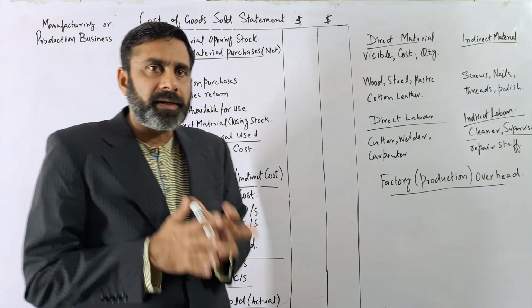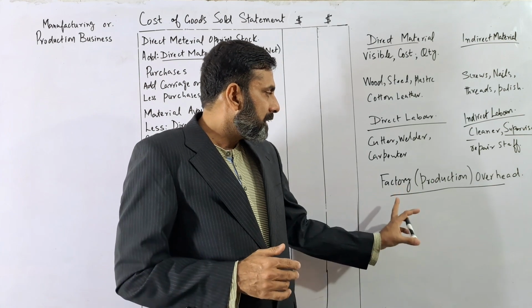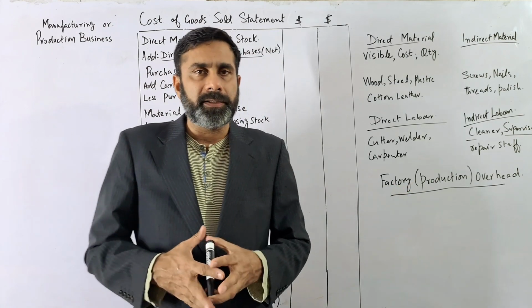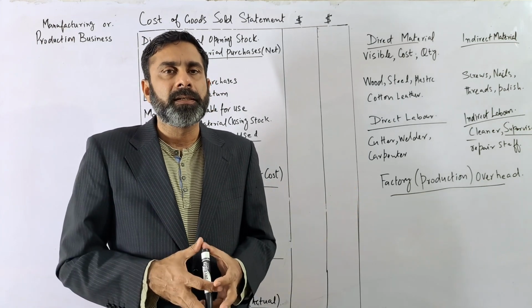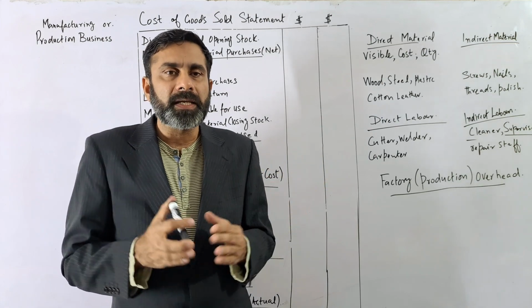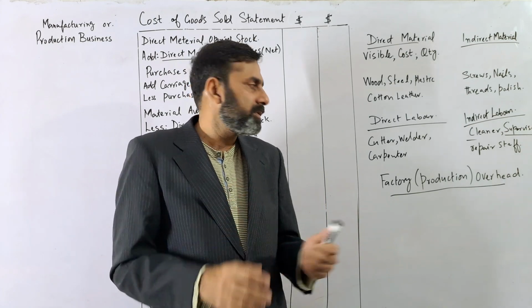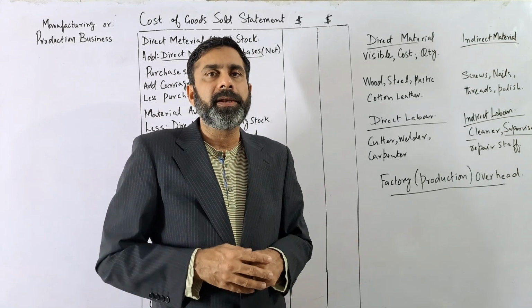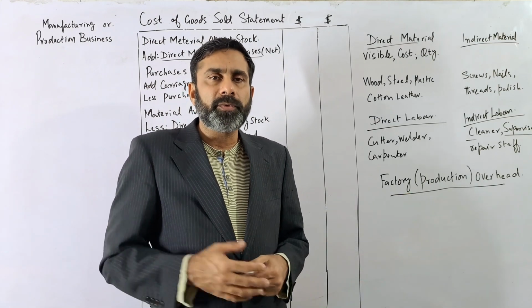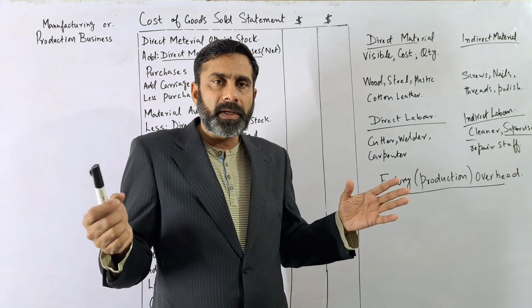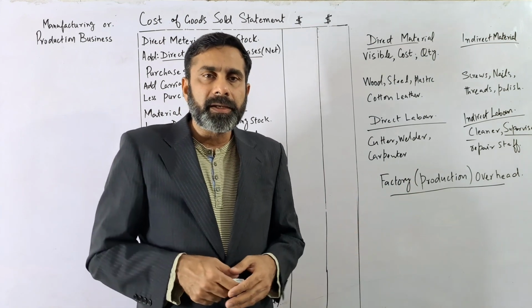Now the next thing that is very important while producing something, its cost is a very important part. That is the production or factory overhead. We discussed that we have some material, we have labor, but still the production will not start because we need some space, some place for the manufacturing. That place will be called the factory or the production area. Obviously there are so many costs which are the indirect costs of the production. For example, if you need a small room as a workshop or a big factory for the production, there will be a cost.